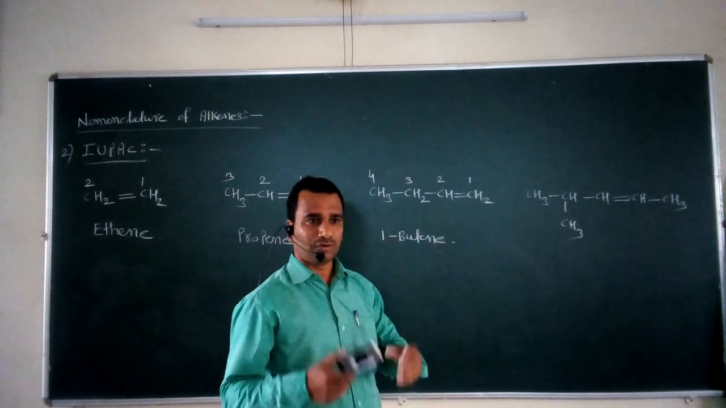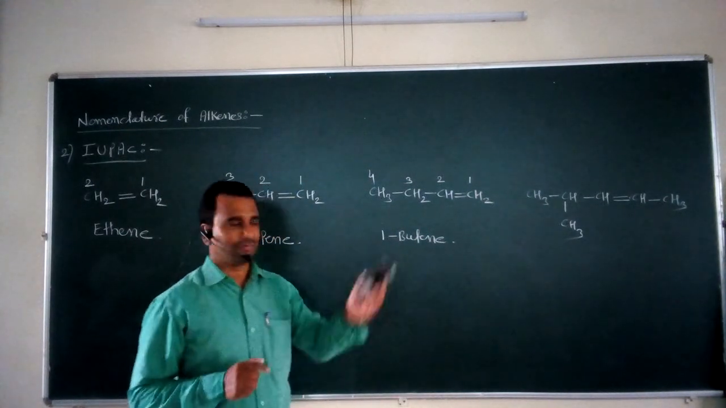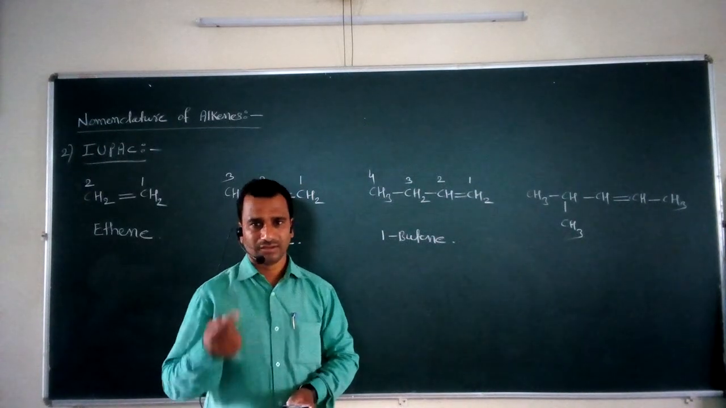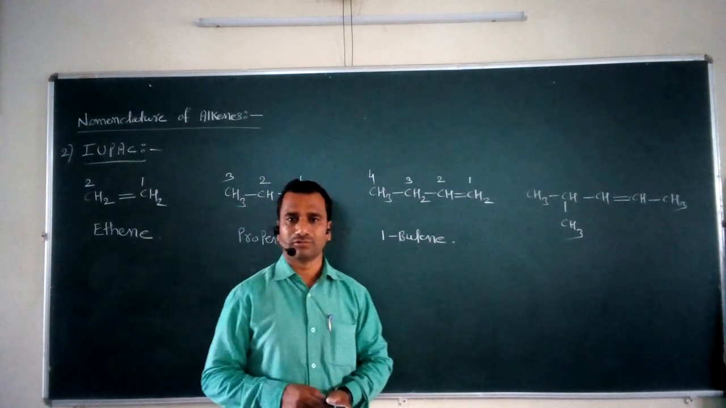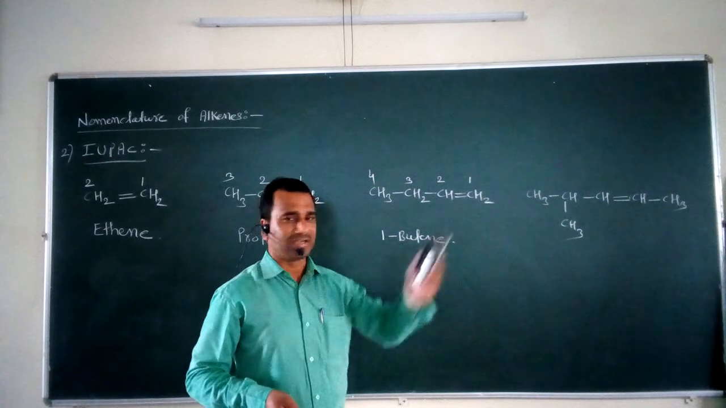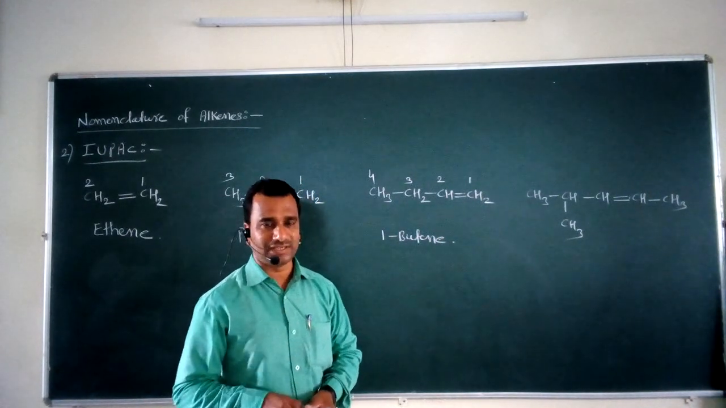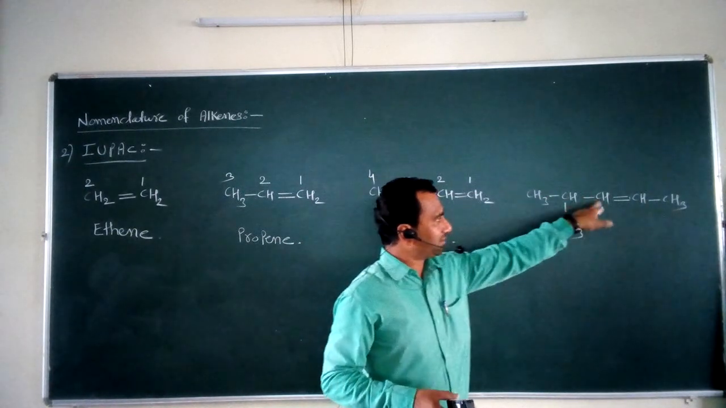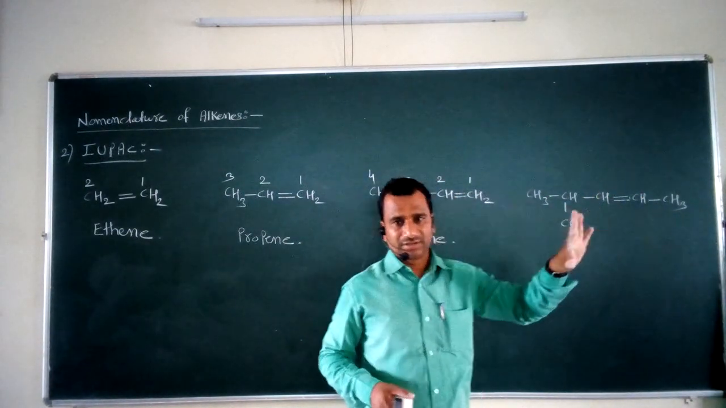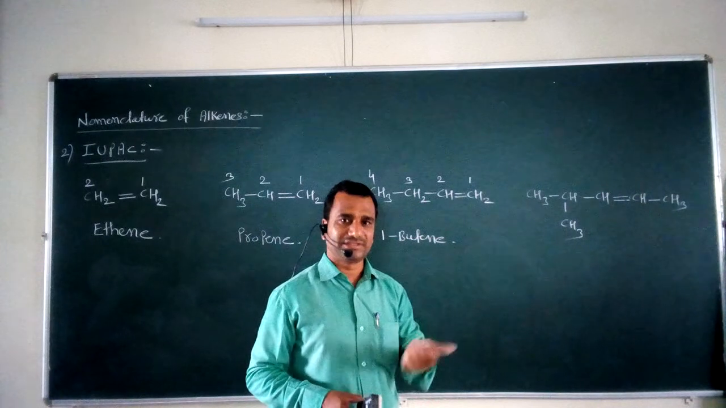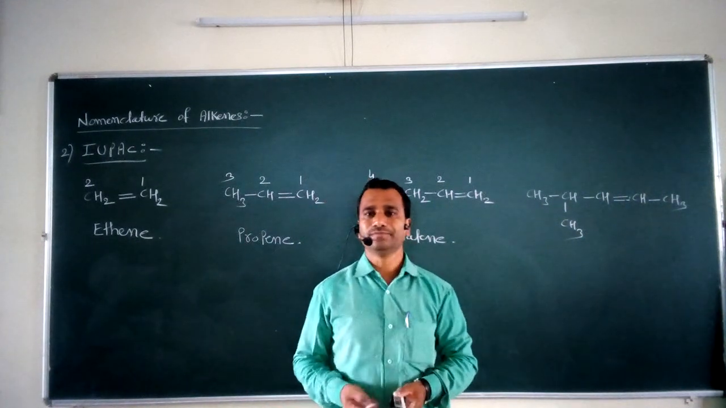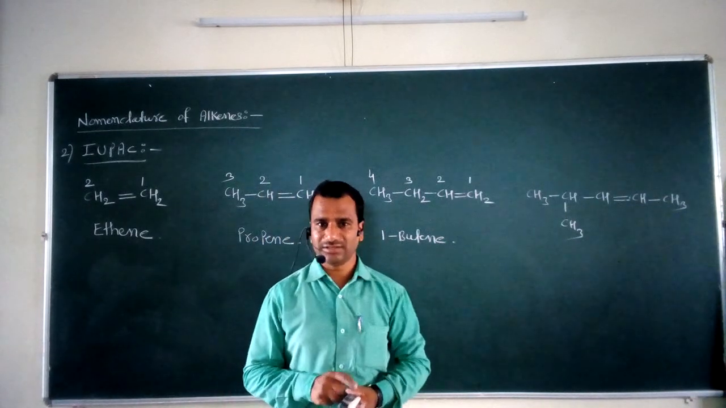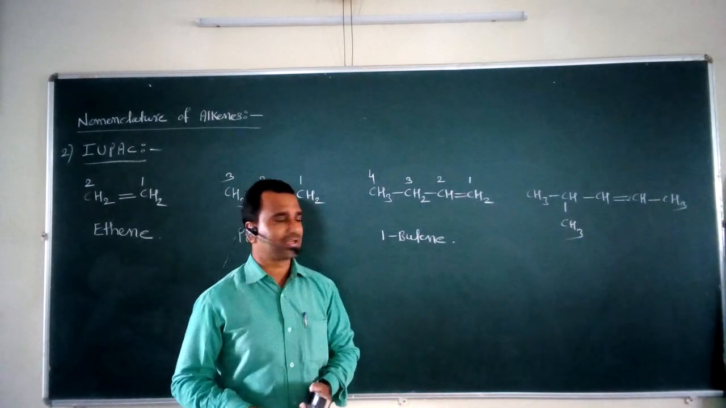Now we are interested to assign the name for this particular compound. Again we have to follow the same rules. First, select the longest continuous chain. What is that longest continuous chain? This is the first, second, third, fourth and fifth chain, containing 5 carbon atoms. Now in the second step, we have to give the numbering for the longest continuous chain in such a way that the carbon-carbon double bond gets the lowest possible number.